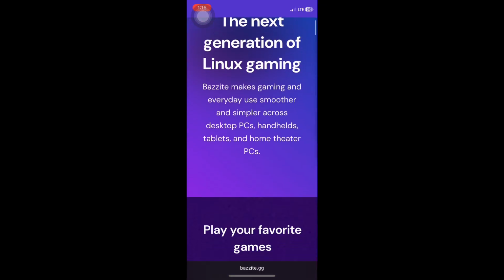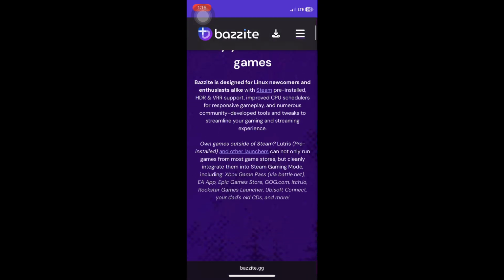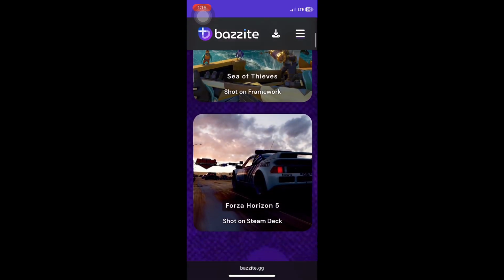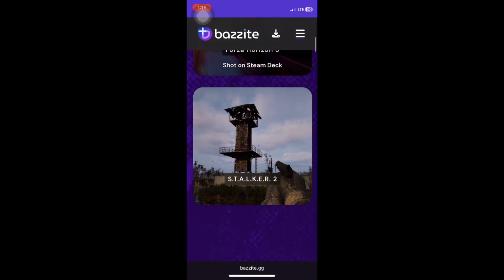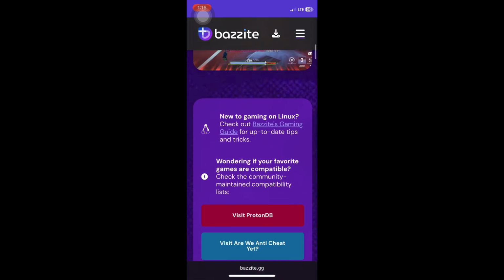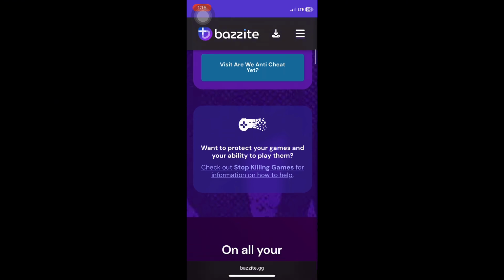Today we're comparing two Linux distributions that serve very different purposes, Bazzite and Linux Mint. Let's start with Bazzite. This distro is built on Fedora Atomic and is designed mainly for gamers and power users.